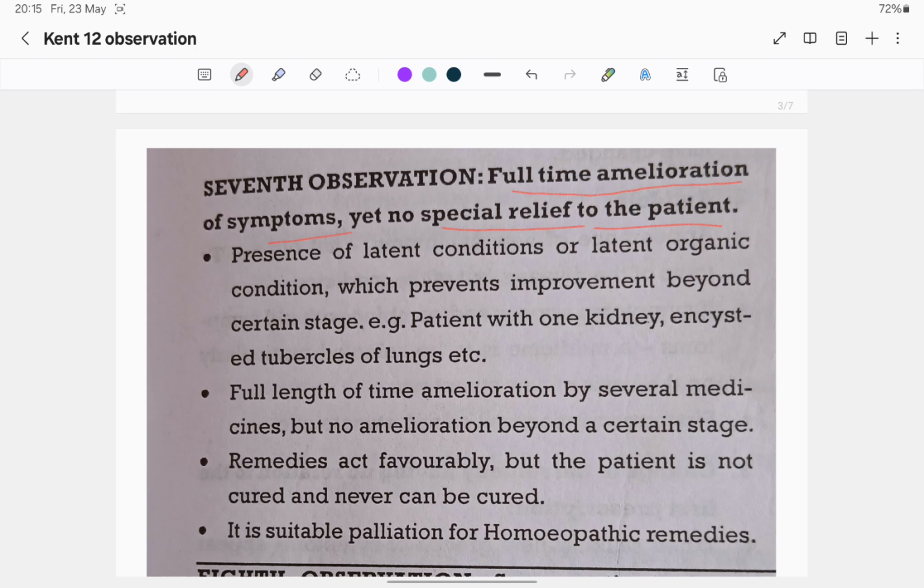Presence of a latent condition. Latent means a hidden condition, or hidden organic changes, meaning hidden tissue changes, which prevent improvement beyond certain stages. Examples are a patient with one kidney, or tubercles of the lungs, etc. There is amelioration for a length of time by several medicines, but no amelioration beyond a certain stage. Remedies act favorably, but the patient is not cured and never can be cured.